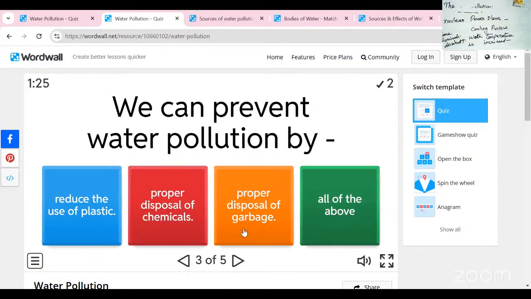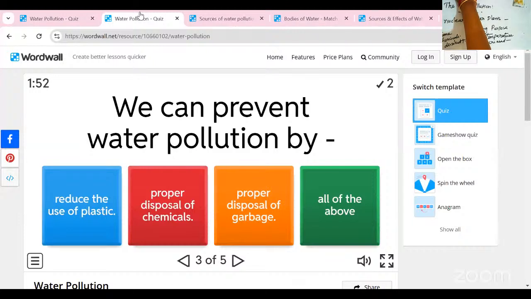We can prevent water pollution by reducing use of plastic, proper disposal of chemicals, proper disposal of garbage, or all of the above. Which is the right answer? First one is reduce usage of plastic. Next is proper disposal of chemicals, then proper disposal of garbage.